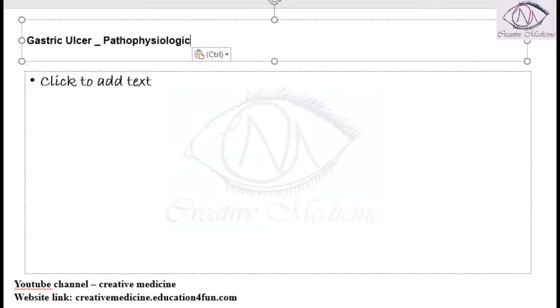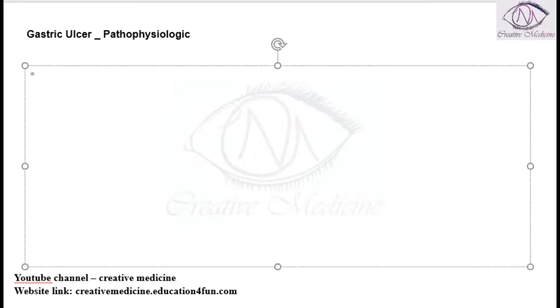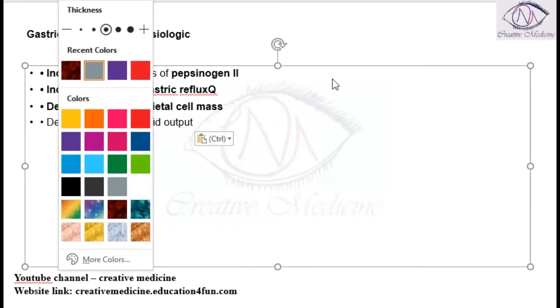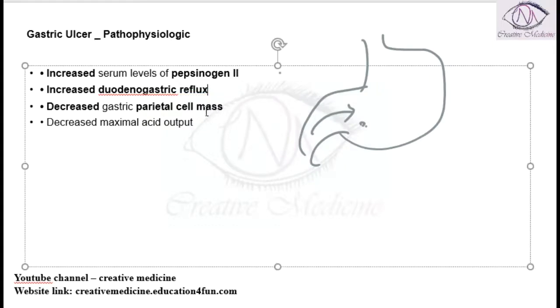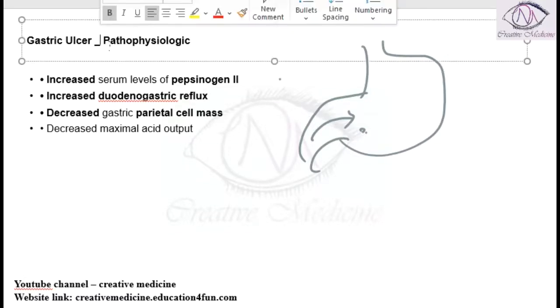Pathophysiology. In the pathophysiology of gastric ulcer, first and foremost, there are increased serum levels of pepsinogen 2. There is also increased gastroduodenal reflex. There is increased pepsinogen production. There is increased duodenogastric reflex, and there is decreased parietal cell mass and decreased maximal acid output. These are the important features in gastric ulcer.